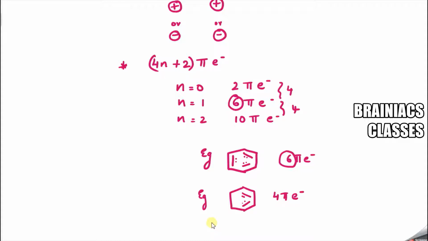Now here check whether 4 is present. No. 2, 6, 10. Next it will be 14, then it will be 18 and so on. There is no number like 4. That means this is not following Huckel's 4n plus 2 pi electron rule. So very simple, check all these 4 criteria. If 4 criteria are satisfied, then I can say Huckel's rule of aromaticity is followed.